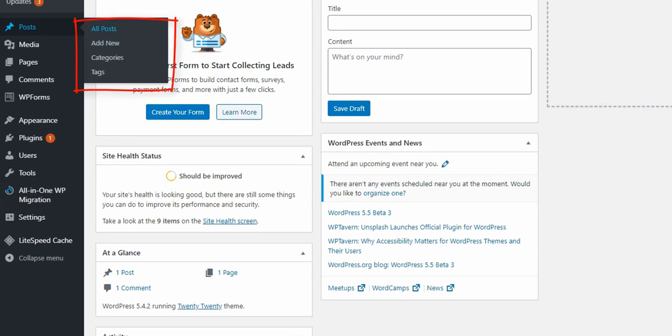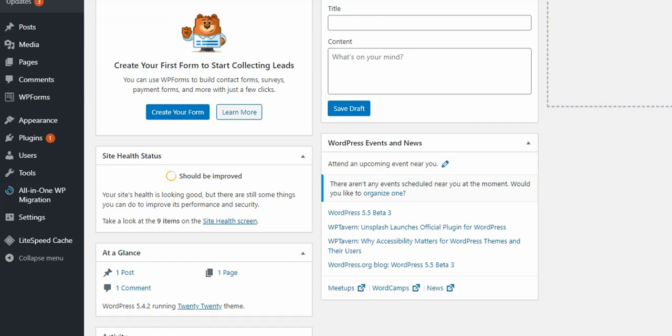You can manage your posts and add categories to them. You can also give them tags. For example, if you are creating posts about recipes and you have subtopics like cheese and bread, you can give tags to them. You can put them in different categories, so that when anyone coming to your website clicks the search option and writes something like cheese, all recipes that include cheese will be shown.